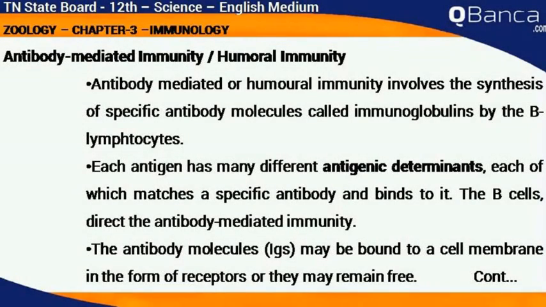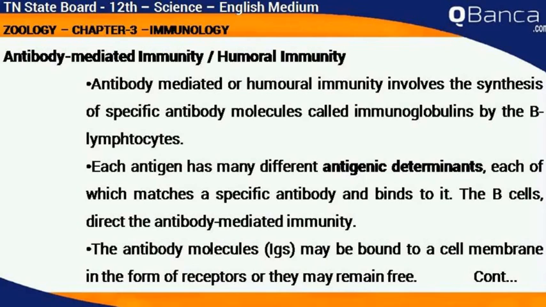Antibody-mediated immunity or humoral immunity. Antibody-mediated or humoral immunity involves the synthesis of specific antibody molecules called immunoglobulins by the B lymphocytes. Each antigen has many different antigenic determinants, each of which matches a specific antibody and binds to it. The B cells direct the antibody-mediated immunity.